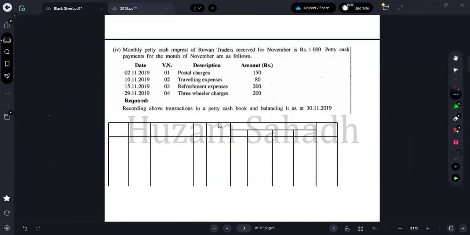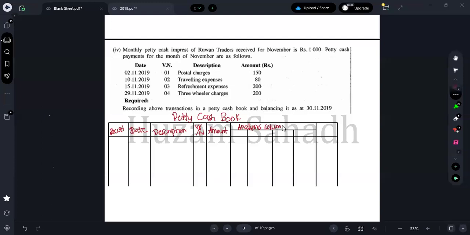So here I can just put the name, right? What prime entry book are we preparing? Make sure that you all name it. What are we preparing? Petty cash book. So here I can put as Receipt. Here I can put Date. Here I can put Description. Here I can put Voucher number. Here I can put Amount. Here you can put the Analysis column.